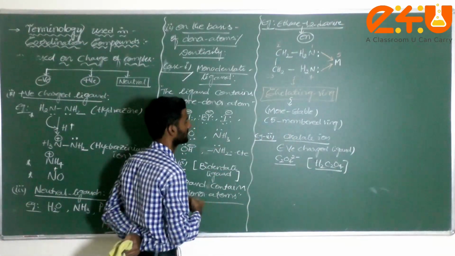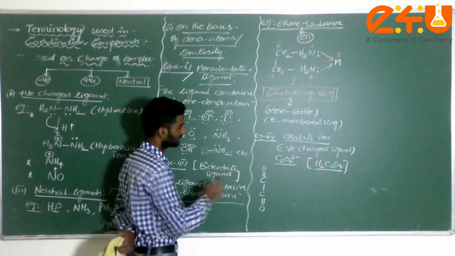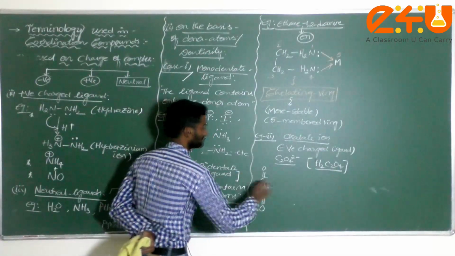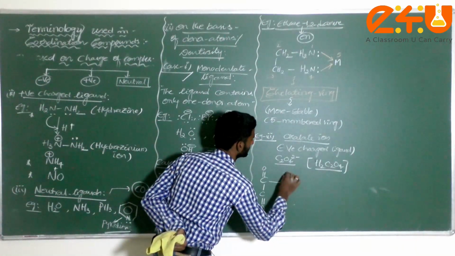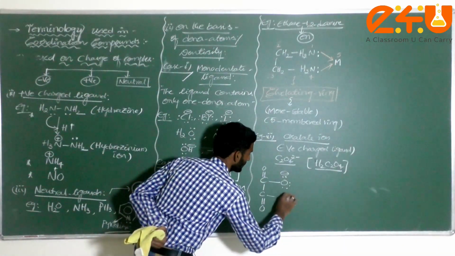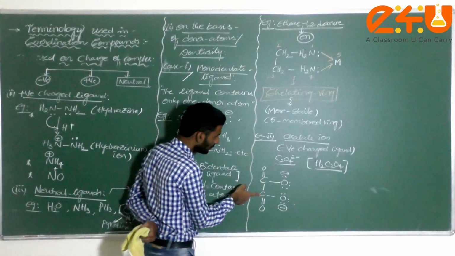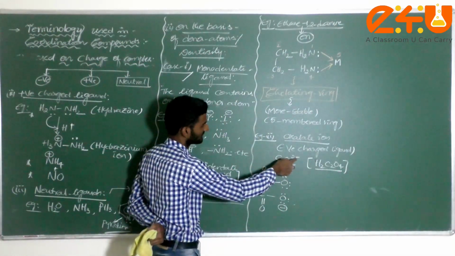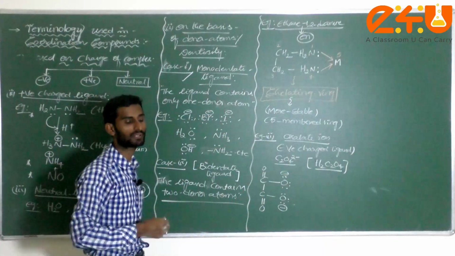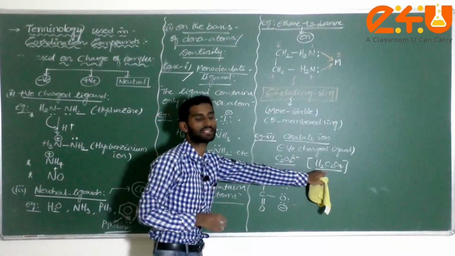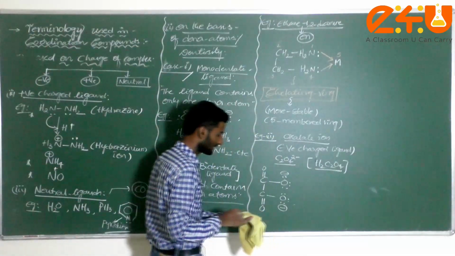C2O4 2-, oxalate ion: C double bond O, C double bond O. There are 4 oxygen atoms, I wrote 2. On the oxygen atom, the charge is minus, and here also minus. Check: C2 with 4 oxygens, the charge is 2 minus, minus 1, minus 1, minus 2. That's why it is called oxalate ion. It comes from oxalic acid, a weak acid because it is an organic acid. Organic acids are generally weak acids.